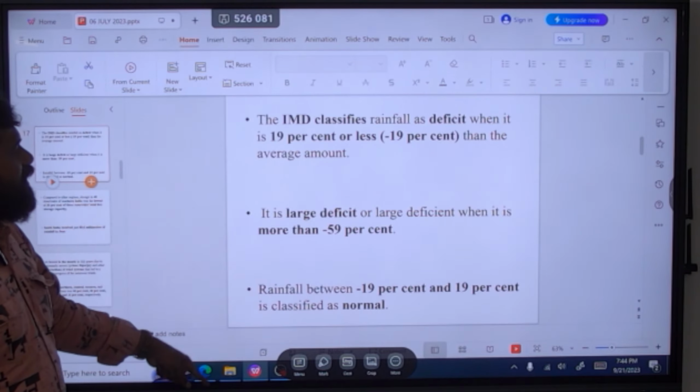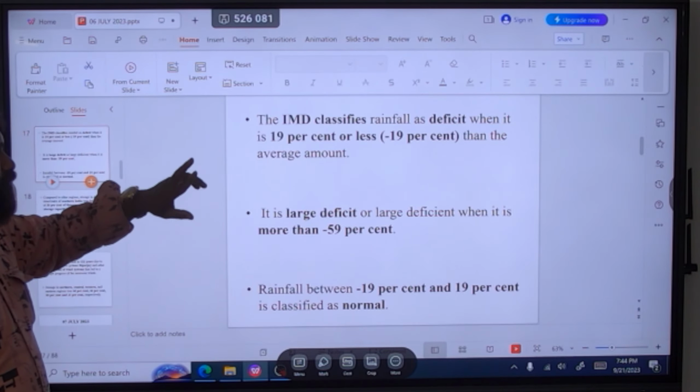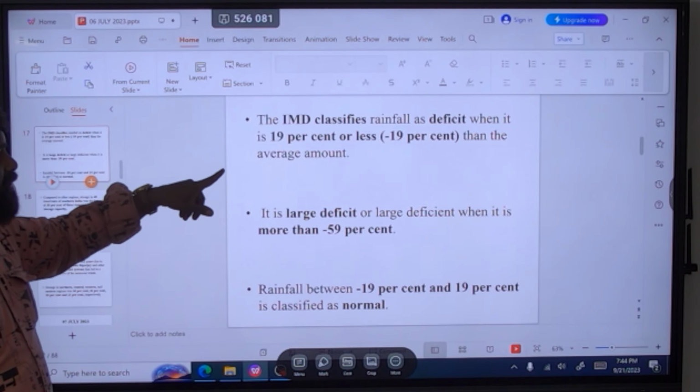So this is the classification. You see, if the rainfall is minus 19% or less, that is called the deficit rainfall. Large deficit means it should be more than minus 59%. When the rainfall is between minus 19 to 19%, it is classified as the normal rainfall.